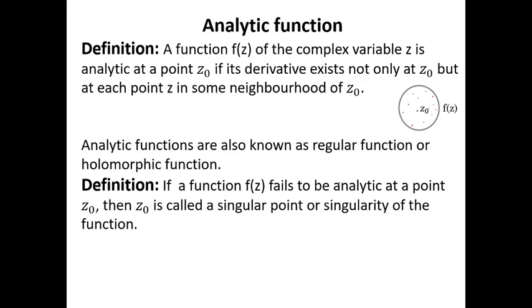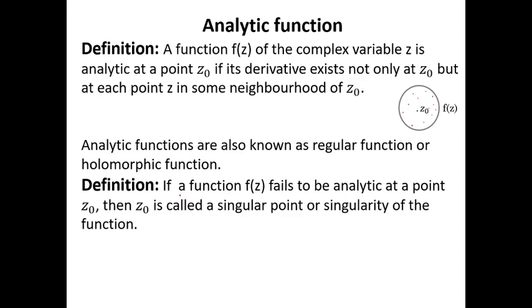And if a function f of z is analytic at every point in the neighborhood of z0, but it is not differentiable, meaning not analytic, at the center point, that is called a singular point or singularity of the function. So this is the definition for singularity.